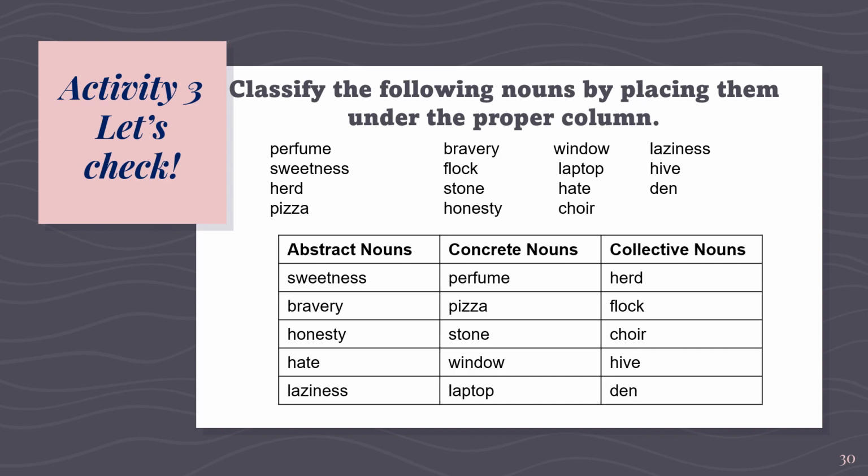The last one is for collective nouns. We have herd, flock, choir, hive, and den. These are collective nouns that we use for groups of persons and animals.